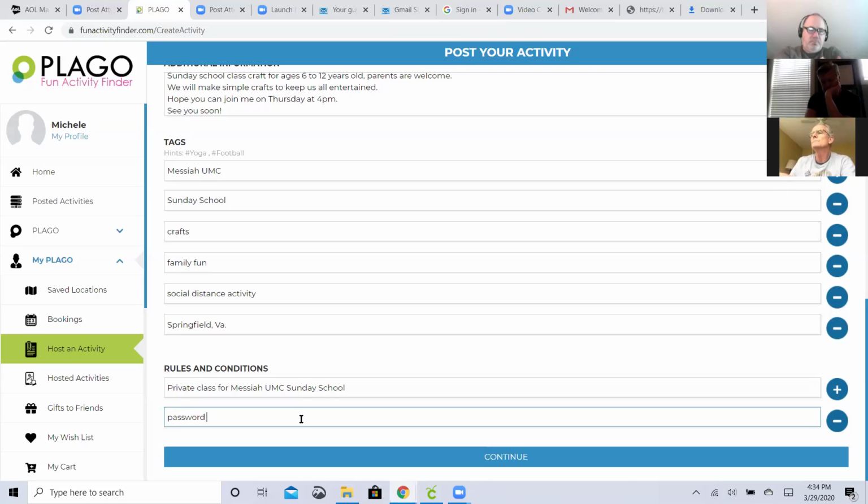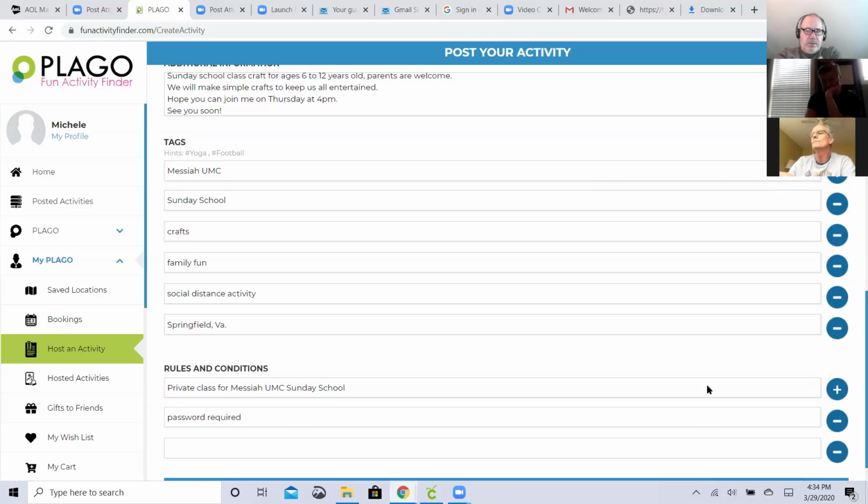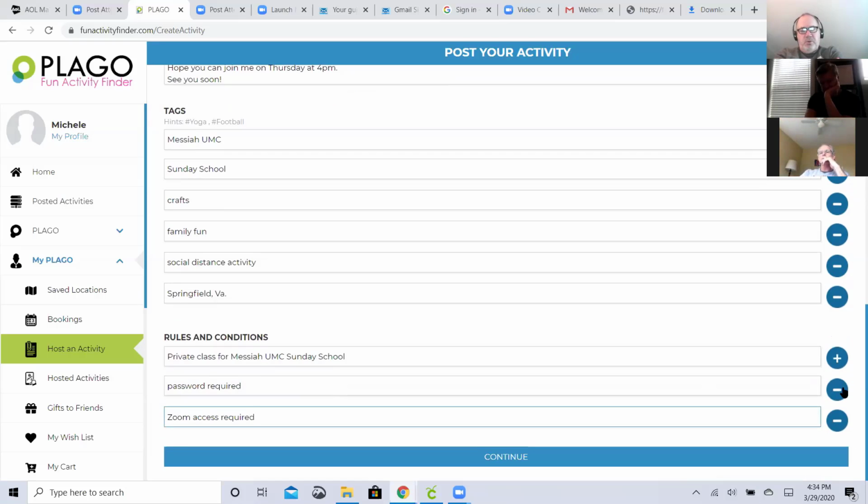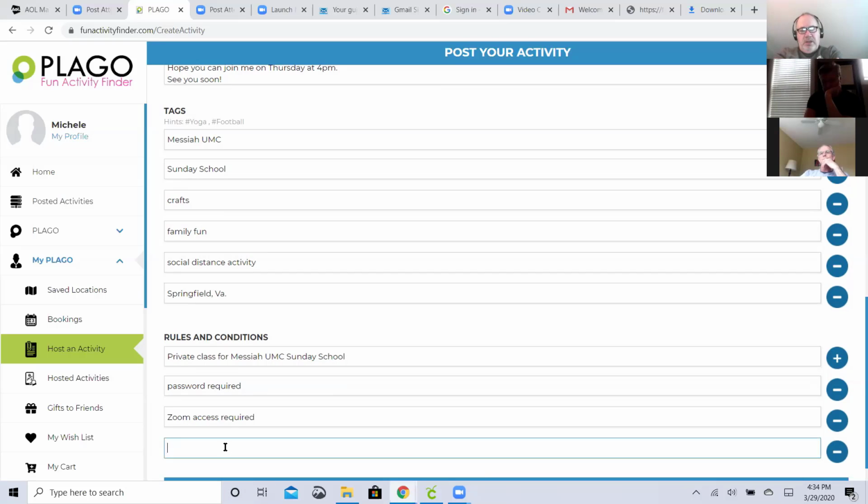Password required, and then Zoom access required. Okay, and then after that, it's kind of up to you how specific you want it to be. Like, must be a member, children ages 6 to 12, but anybody looking this far down now would be members of your church. So it's a way for you to guide them, if you will.